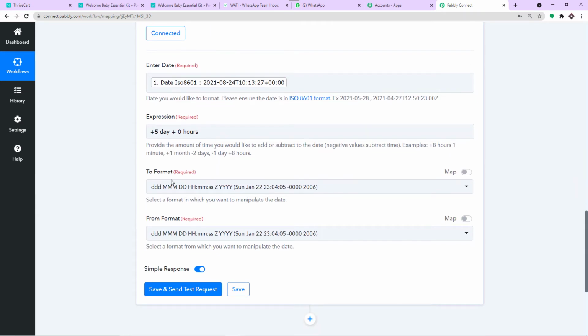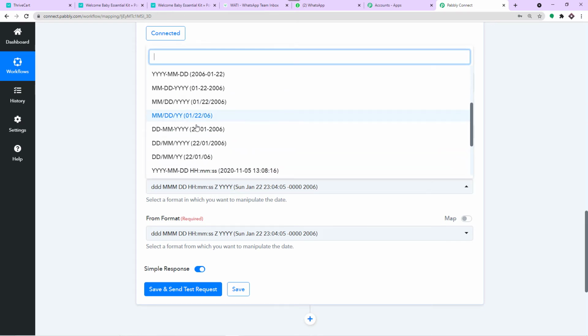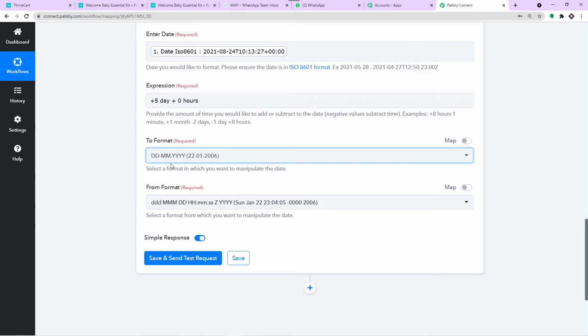Now the format that we want is simple day, month, and year. As you can see, this is a very clumsy format. We really don't want this. This is the format that we are interested in, a simple day, month, and year type. This is the format that we all know, so this is the format that we want the date in.